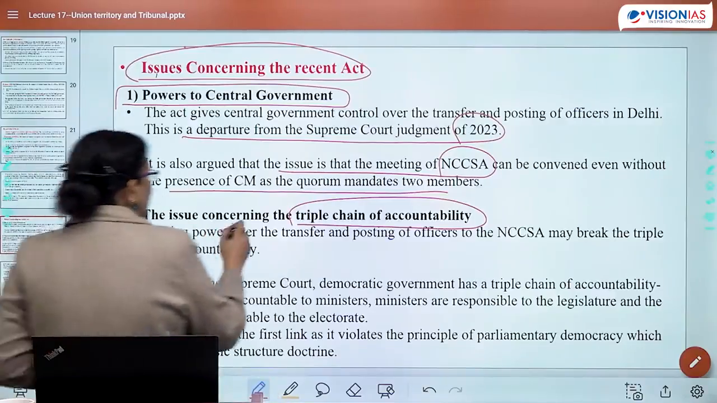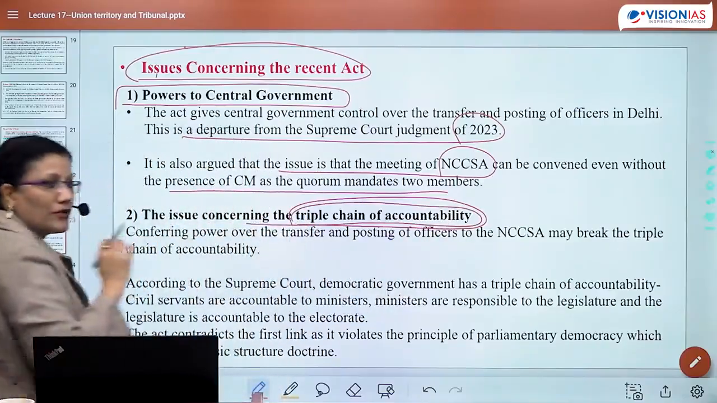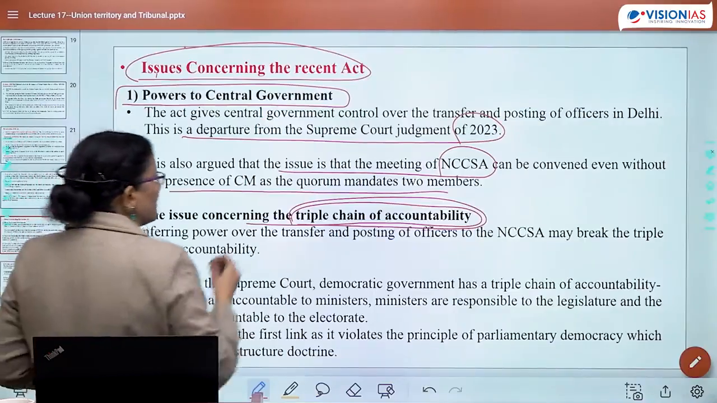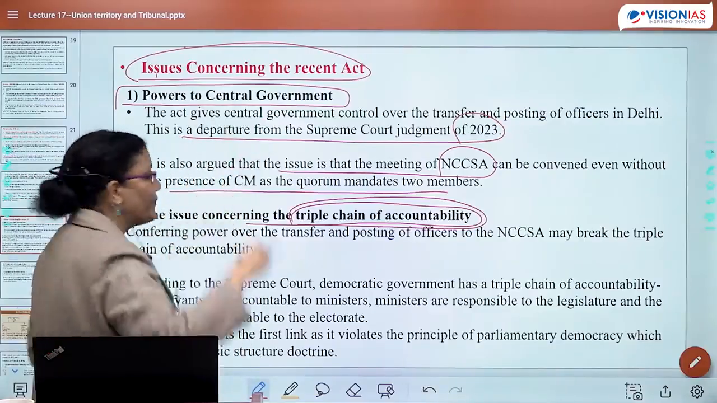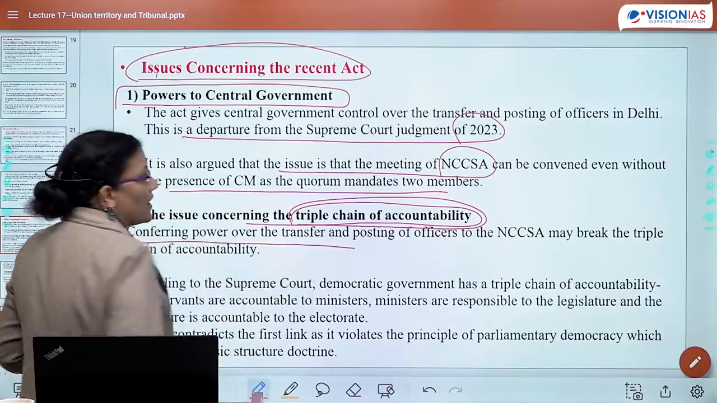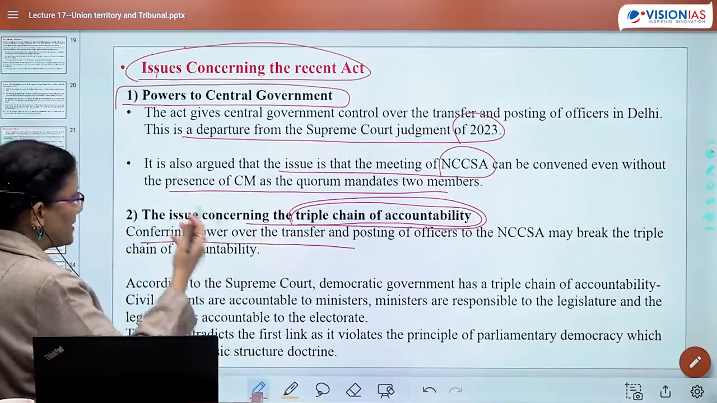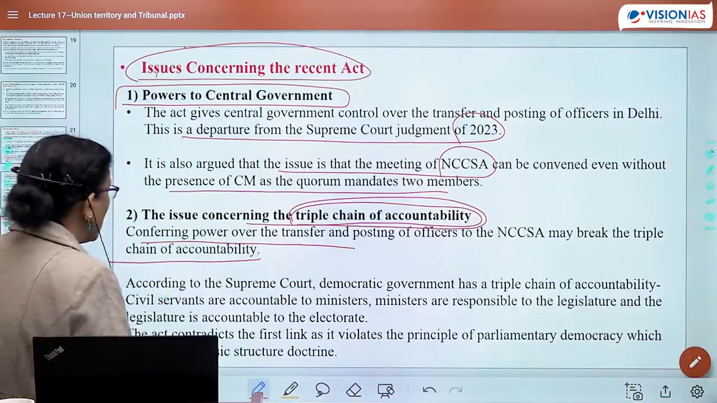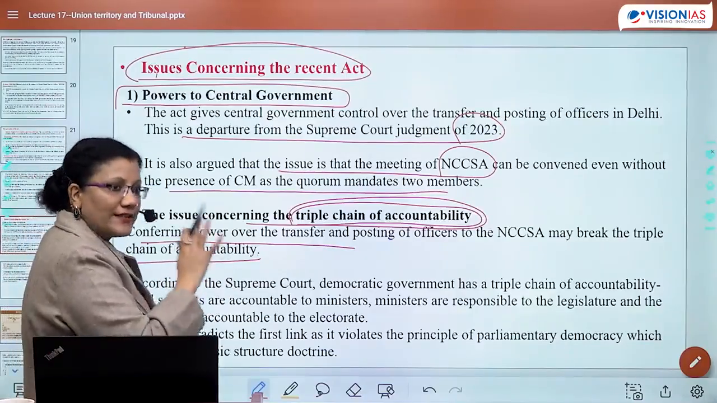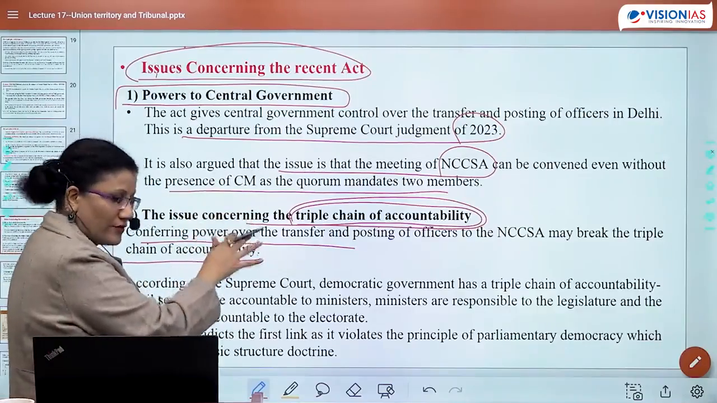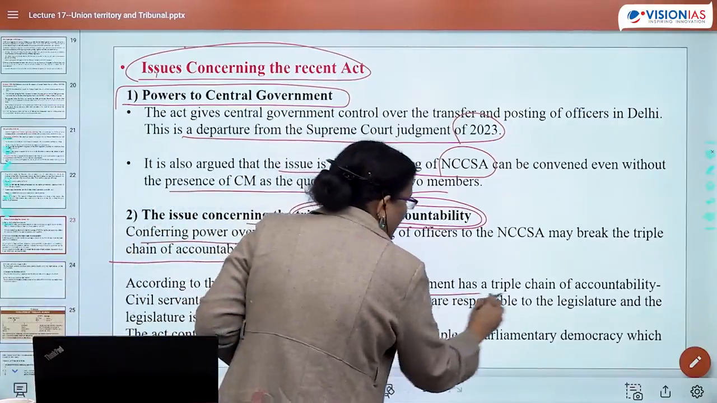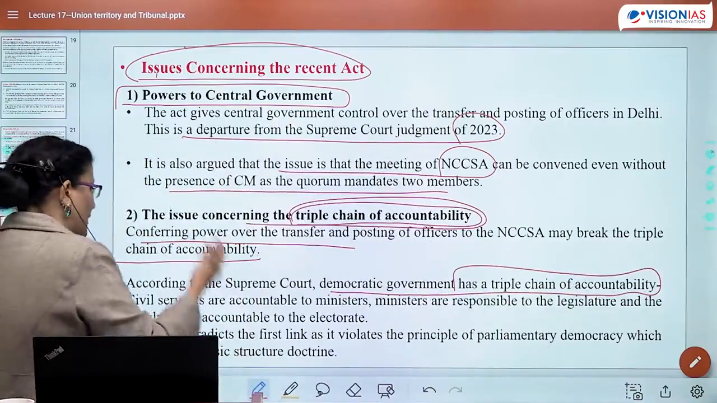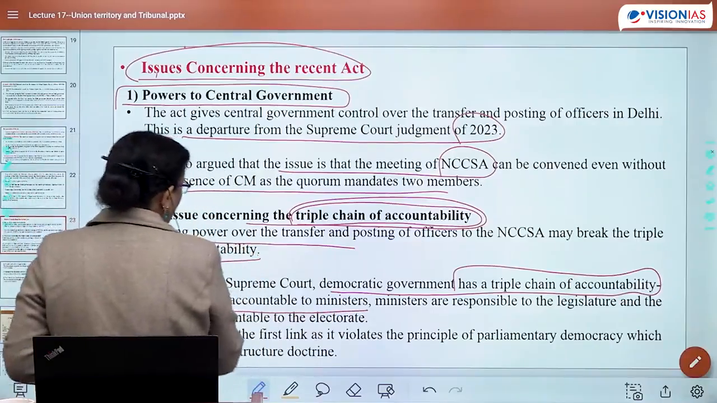Another very important issue is the issue concerning the triple chain of accountability. Now, what is the triple chain of accountability? In a democratic system, it is being said there is a triple chain. Conferring power over the transfer and posting of officers to this committee may break the triple chain of accountability. How? According to the Supreme Court, the Supreme Court has now said in its verdict, this is the reason it came up in the news, that a democratic government has a triple chain of accountability. ठीक है? Wherein civil servants are accountable to ministers.